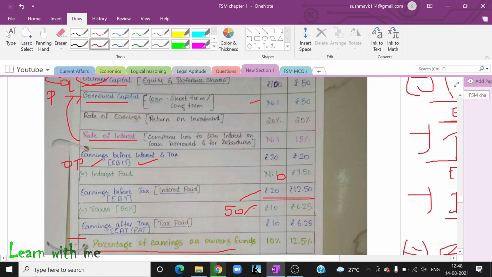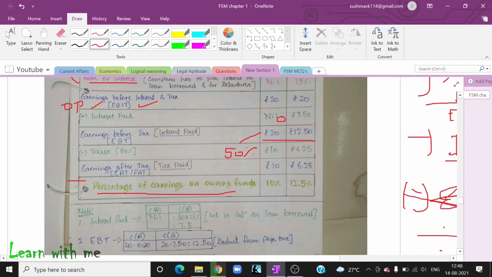So 20 into 50%, 10 rupees. 12.50 into 50%, you get 6.25 rupees. Now if you deduct this two, I will get 10 rupees as my profit after paying tax, or earnings after paying tax, and in this you get 6.25.